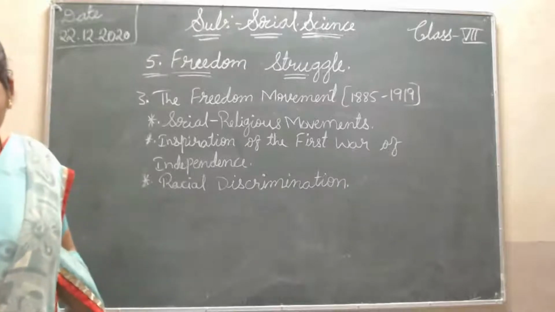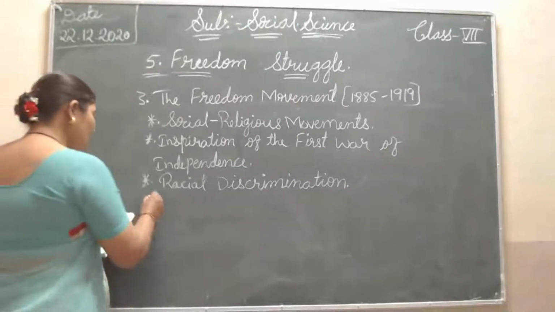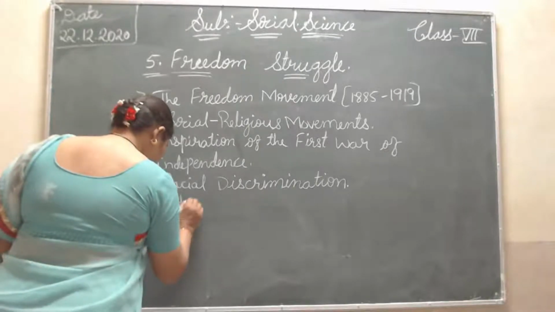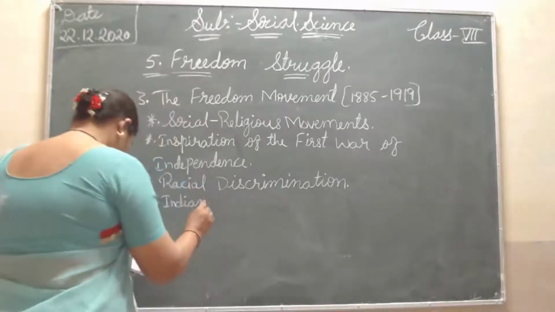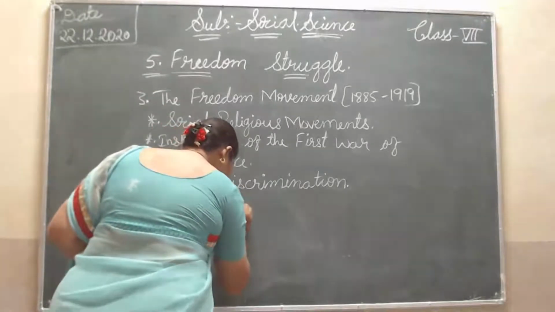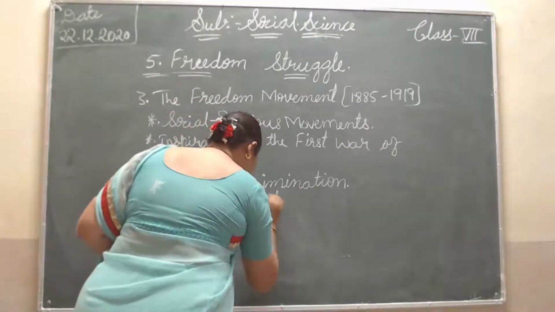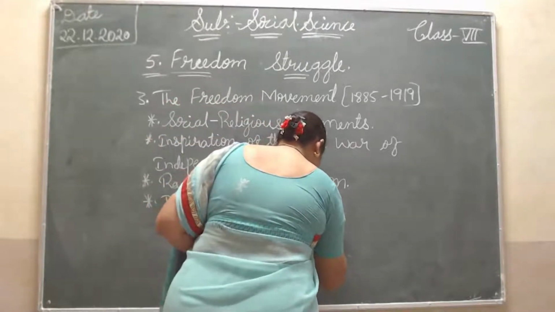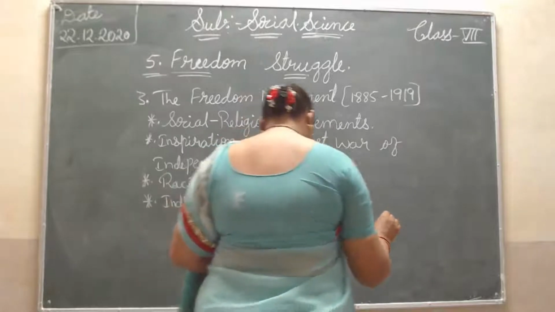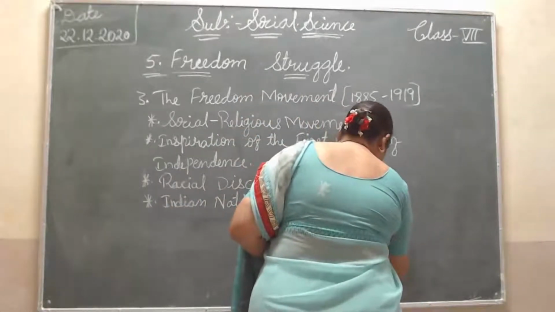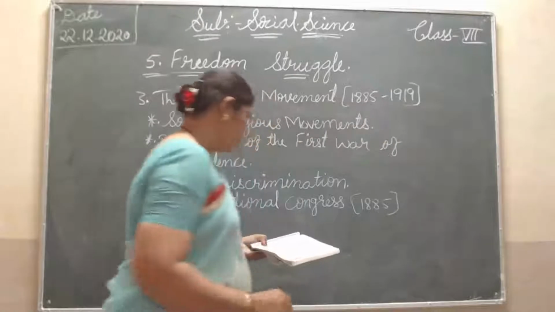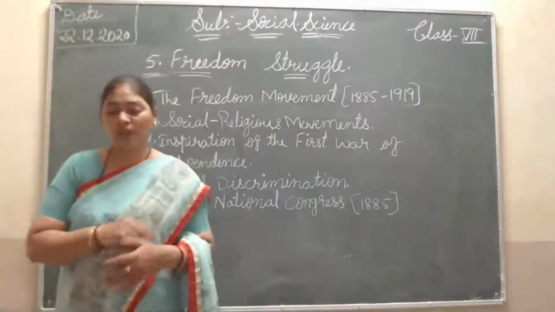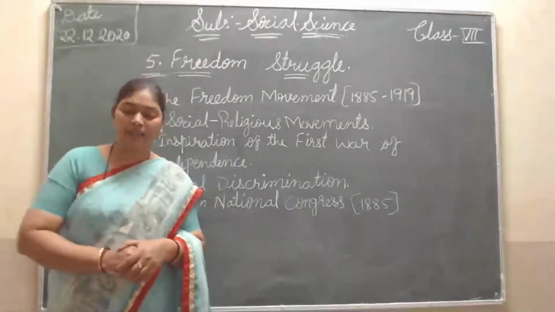So next point, Indian National Congress, 1885. So the Indian National Congress started in 1885.